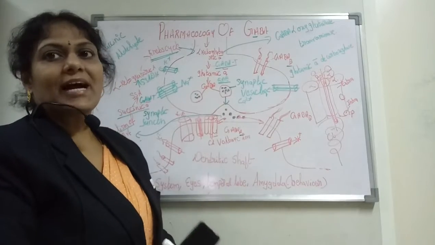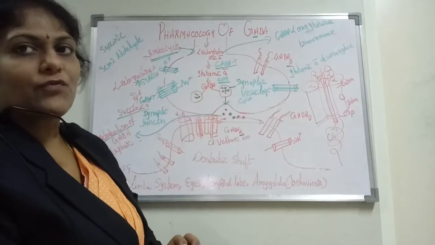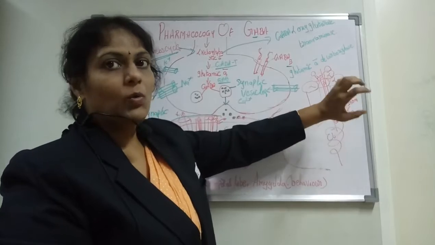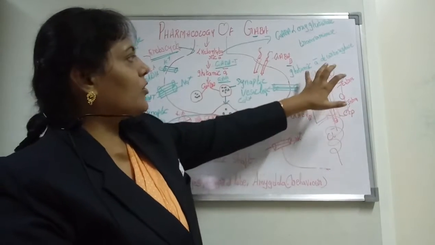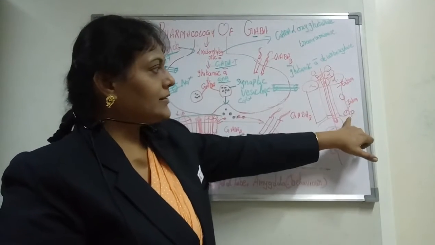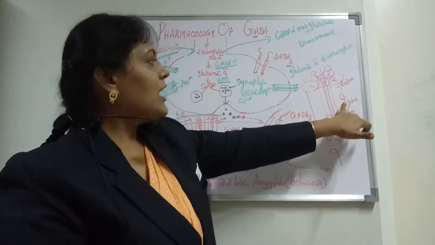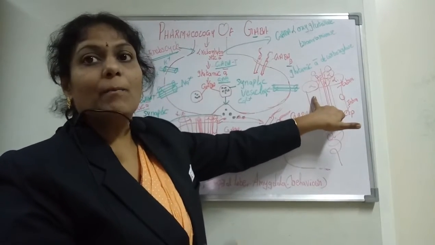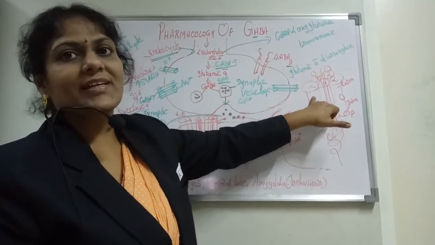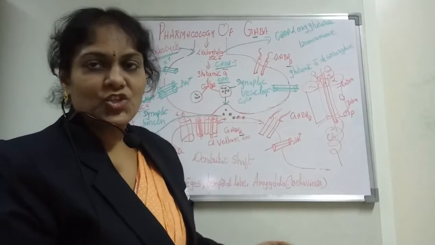What is GABA A? GABA A is one of the GABA receptors which consists of 5 subunits, called 2 alpha, 2 beta and 1 gamma, and it has several binding sites on it. There are 2 GABA sites, then the benzodiazepine site, and the picrotoxin site, and above the picrotoxin there is the flumazenil site, and above this the barbiturate site. These are all the points where GABA and drugs bind and cause inhibition with conformational changes.